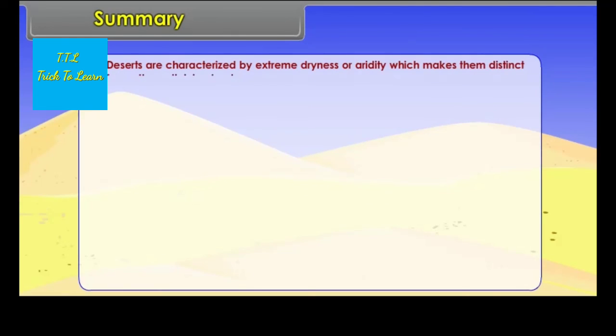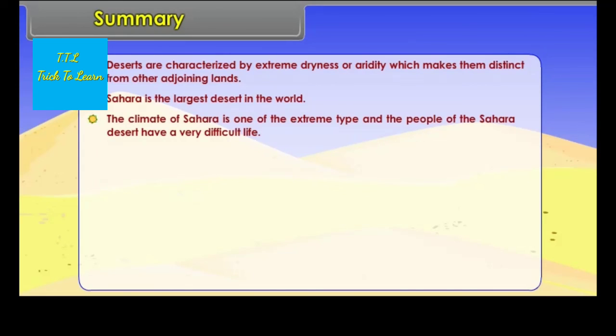Summary: Deserts are characterized by extreme dryness or aridity, which makes them distinct from other adjoining lands. Sahara is the largest desert in the world. The climate of Sahara is of the extreme type, and the people of the Sahara Desert have a very difficult life. The major species of plants are cactus, acacia, babool and thorny bushes.